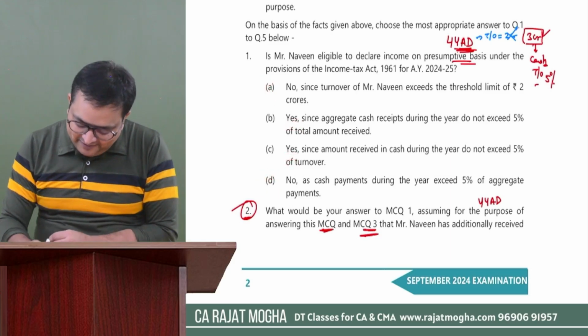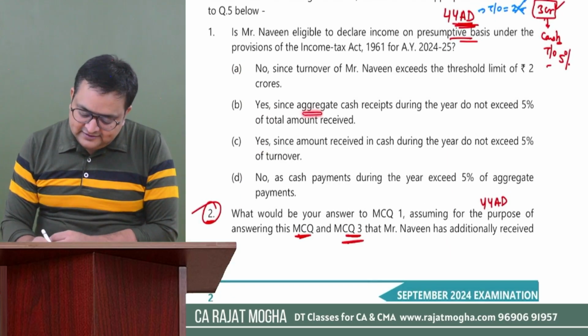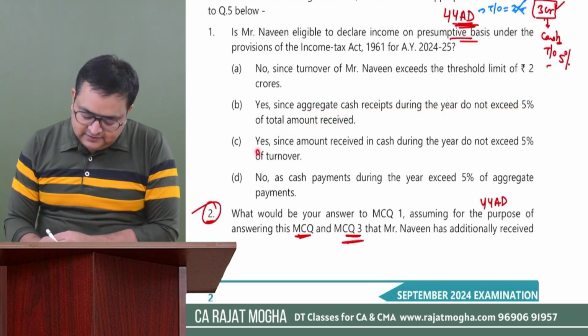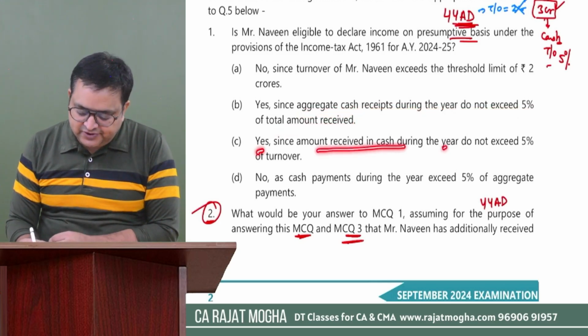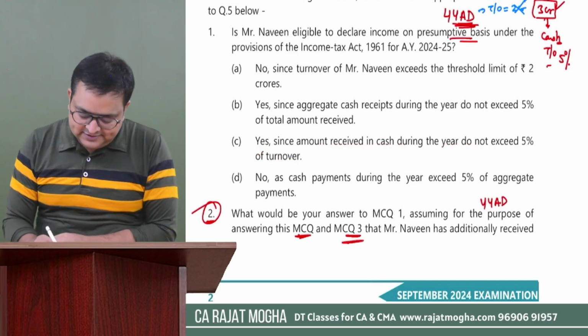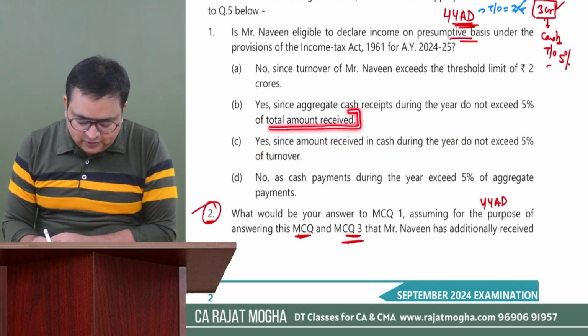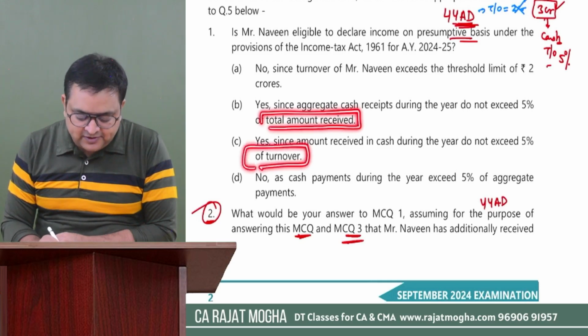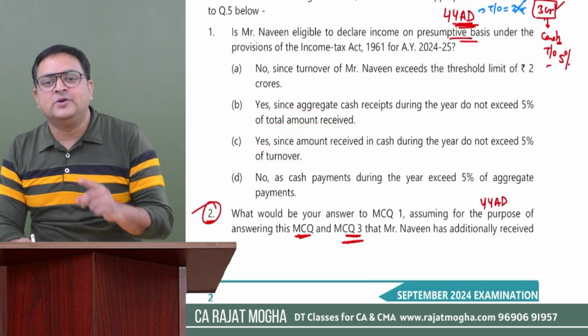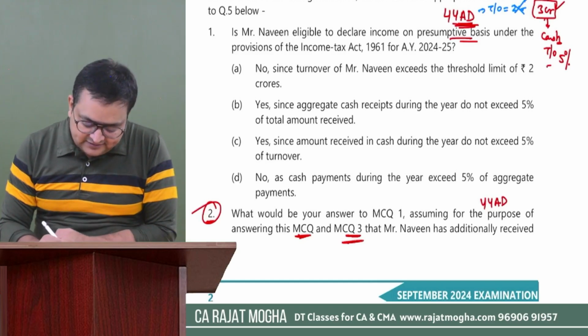Okay, let me read the explanations. First: since the aggregate cash receipts during the year do not exceed 5% of the total amount received. Second: since the amount received in cash during the year does not exceed 5% of the turnover. What is the difference between the two? Here it is total amount received, and here it is saying turnover. Tell me, for 44AD, do we check the total receipts or just the turnover? Just the turnover. So my answer is C.